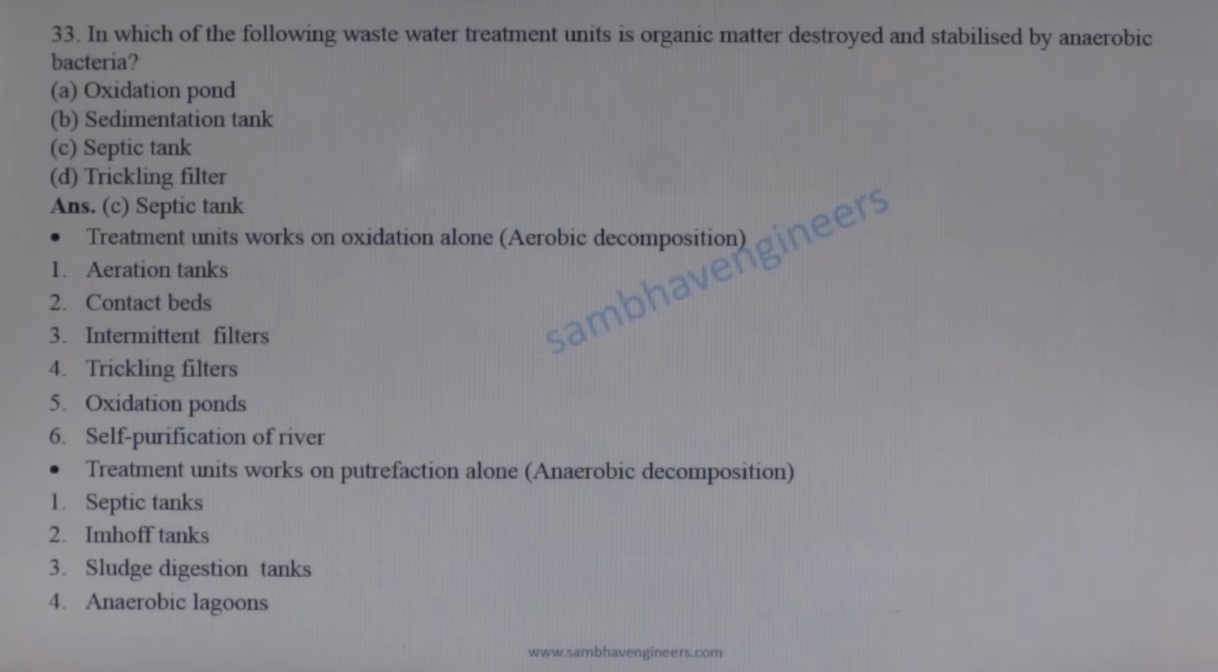In which of the following wastewater treatment units is organic matter destroyed and stabilized by anaerobic bacteria? In oxidation pond, organic matter is stabilized in aerobic condition. Similarly, in sedimentation tank and trickling filter, organic matter is stabilized in aerobic condition. Septic tank, Imhoff tank, sludge digestion tank, and anaerobic lagoons work in anaerobic condition. So option C is the correct answer.